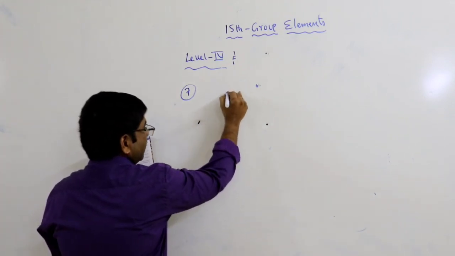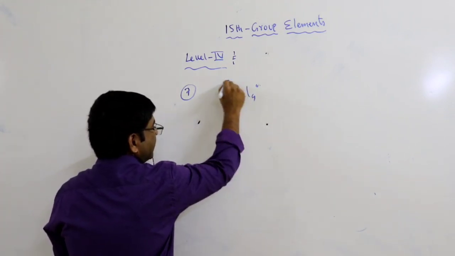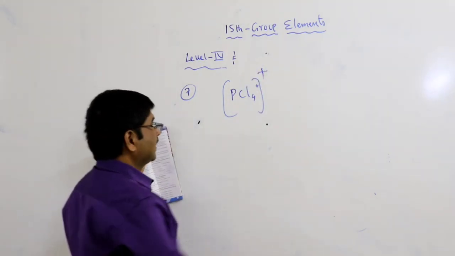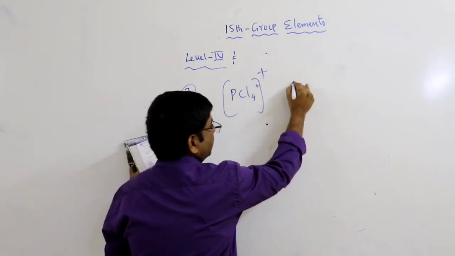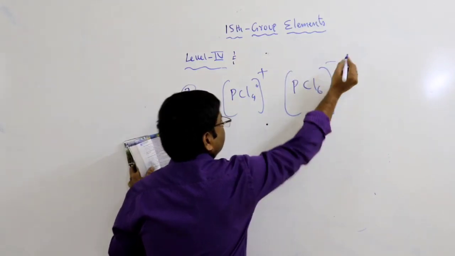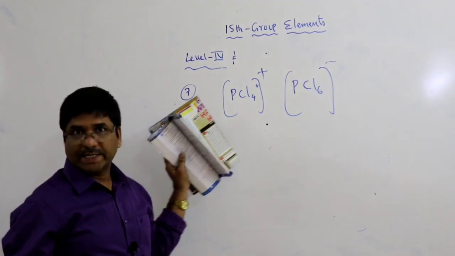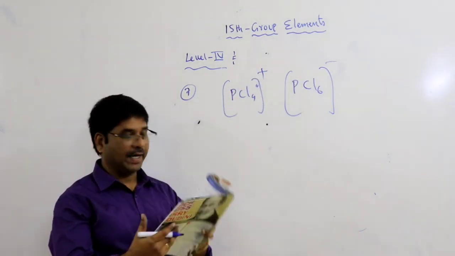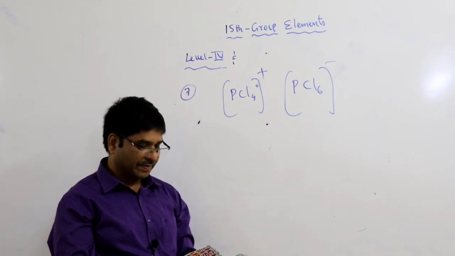In the solid state it has a PCl4+ tetrahedral cation and a PCl6- hexahalide anion. That is the first one.